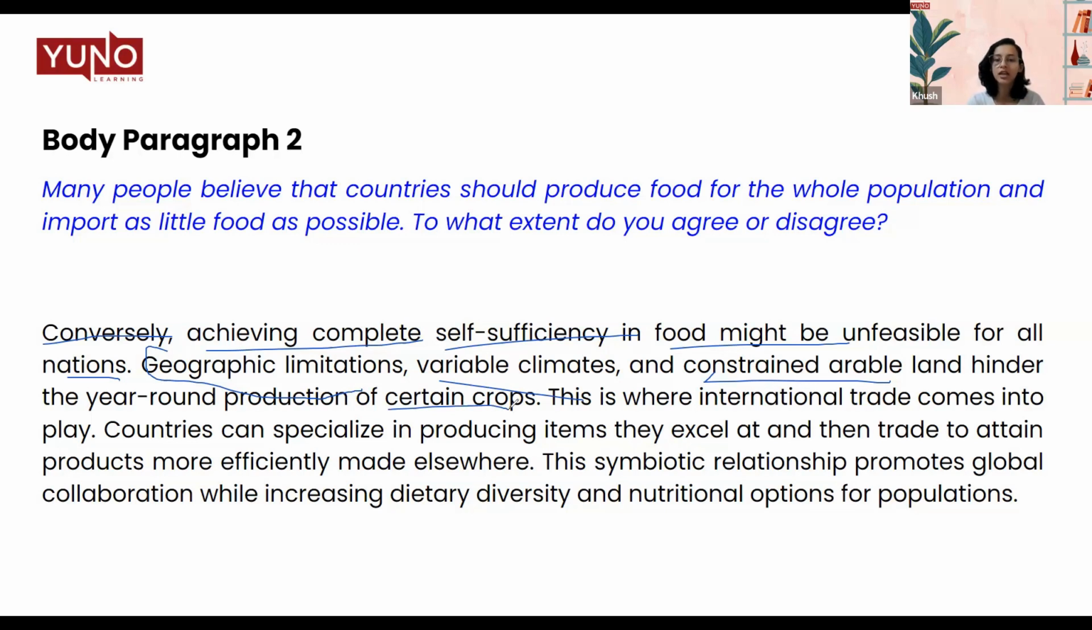Now, these are the factors, because in some areas there are geographic limitations, there are variable climates, and there is also arable land that is sometimes fertile and sometimes not, and that hinders year-round production. This is where international trade comes into play. Now, this was how I supported my idea.